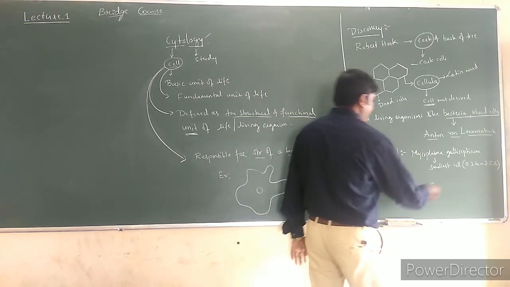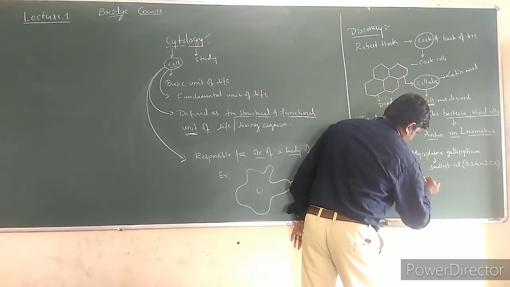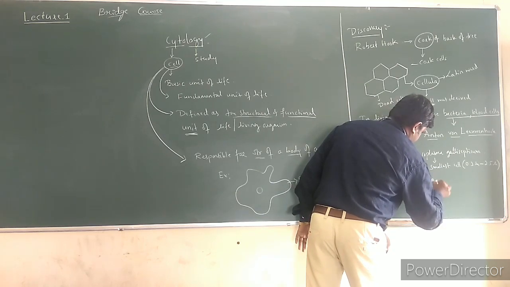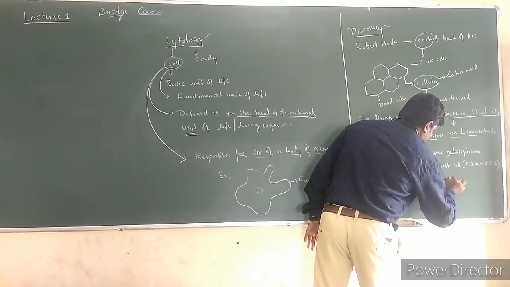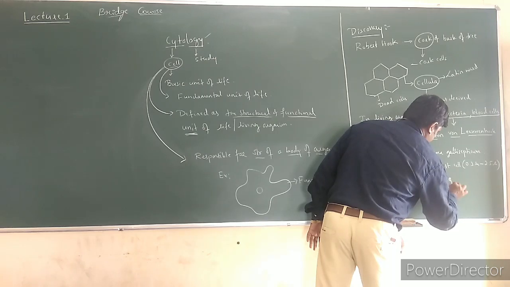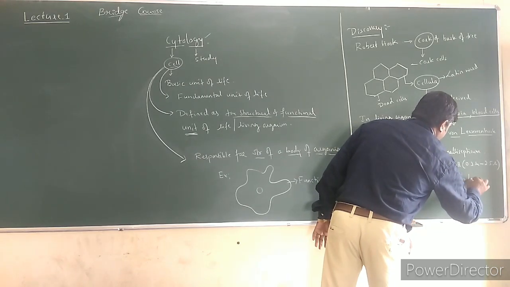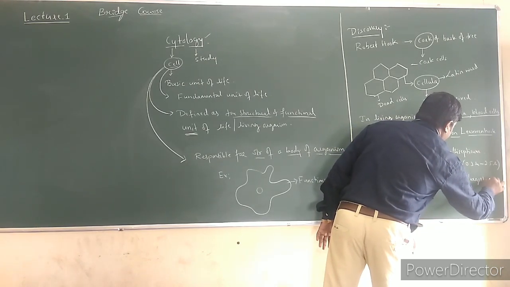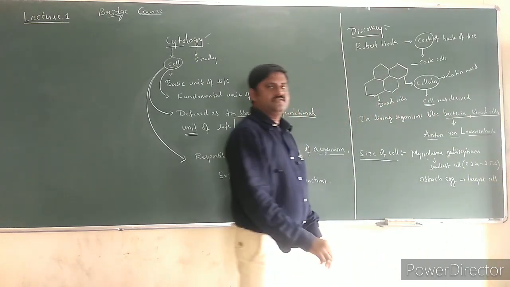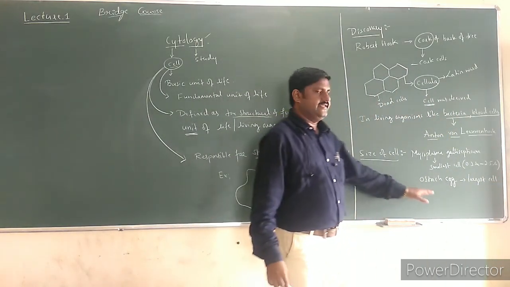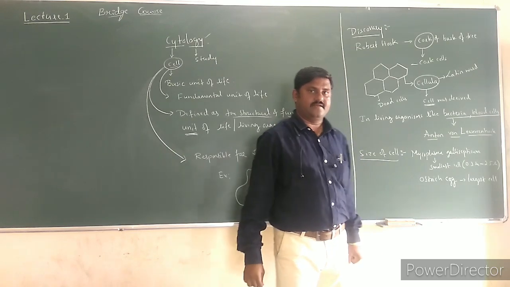And the largest cell is the ostrich egg. Likewise, bacterial cells and other cells are there.